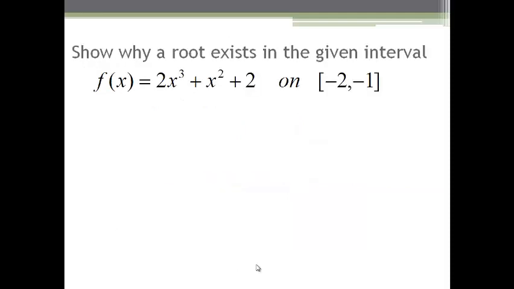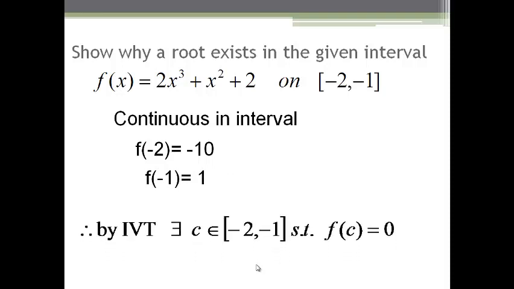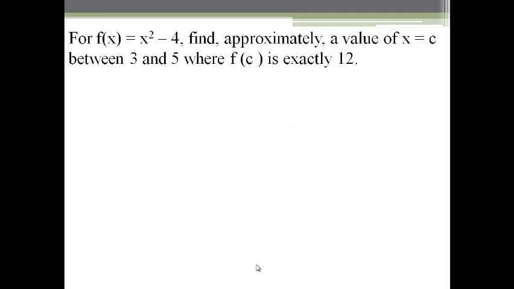Another example, we have to show that a root exists in the interval minus 2 to minus 1 for the function f of x equals 2x cubed plus x squared plus 2. It is a continuous function in the interval minus 2 to minus 1, and the value of f of minus 2 is minus 10. The value of f of minus 1 is 1. Therefore, by the intermediate value theorem, there exists a value c in the interval minus 2 to minus 1 such that f of c equals 0.